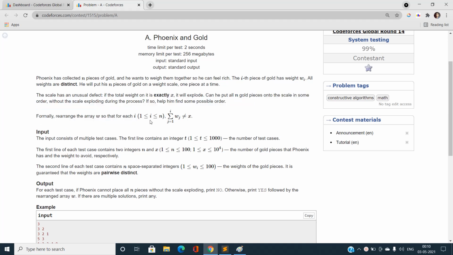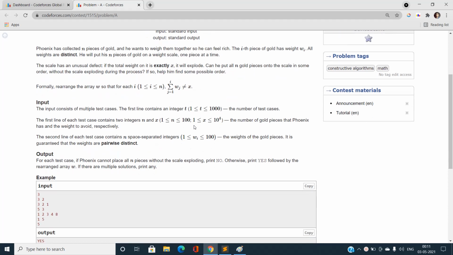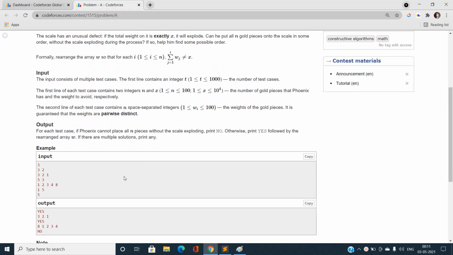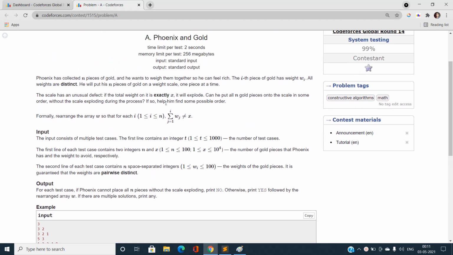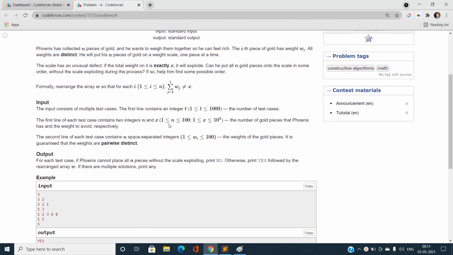So we have a pan, and we are putting weights on this pan. If the sum of the weights already put on the pan at any time coincides with this x value, it will explode, and we need to avoid that condition. So we have to print yes, and in case of yes, we need to find any suitable permutation of these weights from 0 to n minus 1 that we are going to put to avoid this condition.